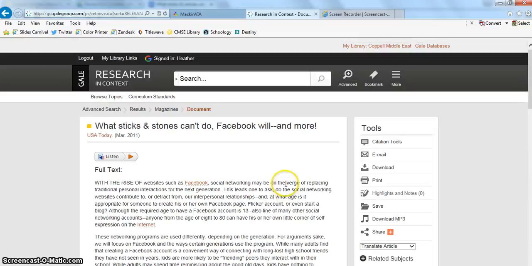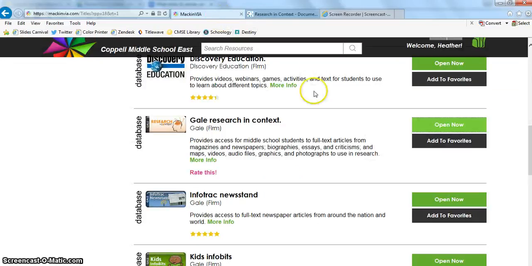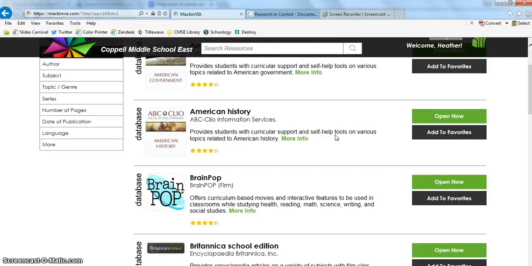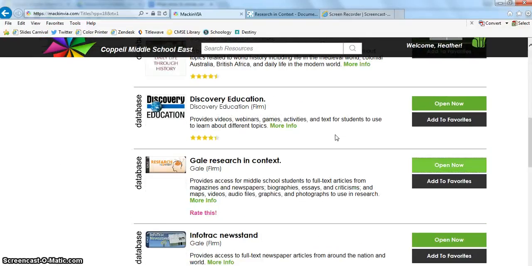So the next time you are doing some research, I hope that you give one of our databases a try. Remember, we have 6 history databases and then a variety of other databases as well. My favorite database is Gale Research in Context. It covers a variety of topics. That would be a good place to start if you're unsure where to go first.